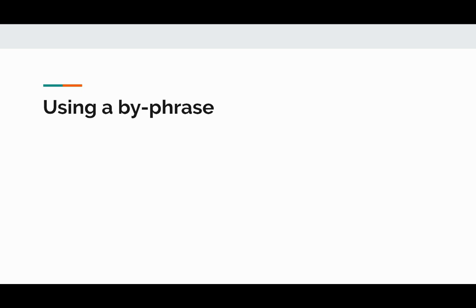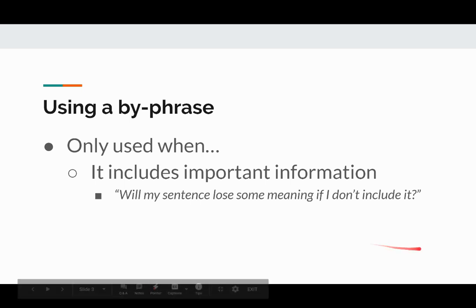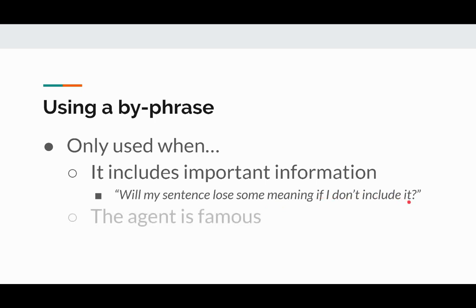So then the next question obviously is, when should I use it? Well, it's only really used when it includes important information. And what do I mean, important information? If you're worried about using it in your sentence, ask yourself this: will my sentence lose some meaning if I don't include it? And if you lose some meaning, then maybe you should include it.